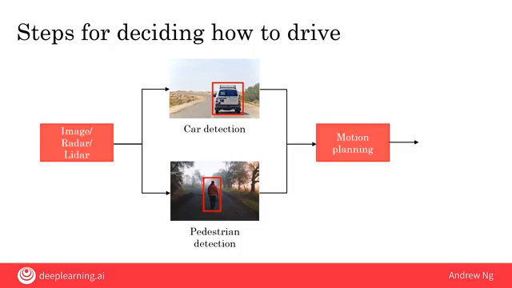Finally, now that you know where the other cars and pedestrians are, you can feed this information into another specialized piece of software called motion planning software, which plans the path that you want your car to take so that you can make progress toward your destination while avoiding any collisions. And once you've planned out the motion for your car, you can translate that into a specific steering angle for the steering wheel, and acceleration and brake commands. So how much to step on the gas pedal and how much to brake in order to get your car to move at the desired angle as well as speed. Let's look at the three key steps of car detection, pedestrian detection, and motion planning in more detail.